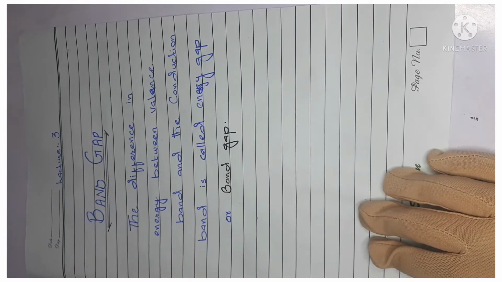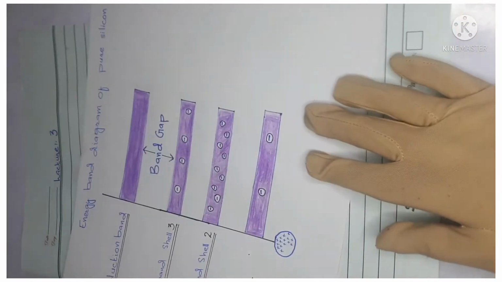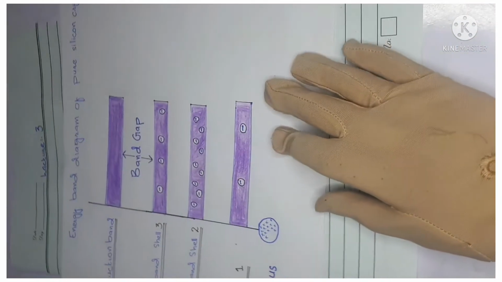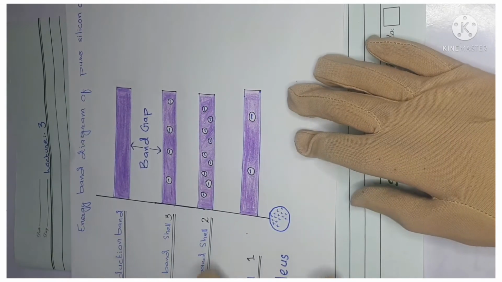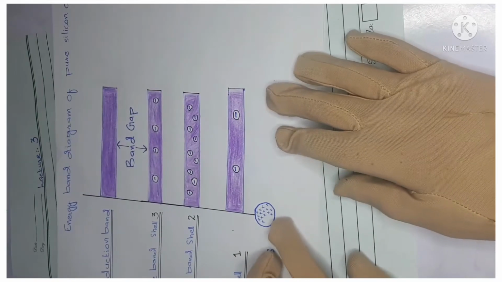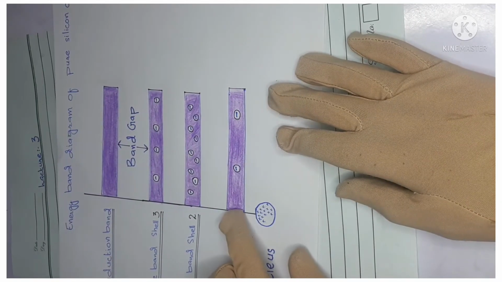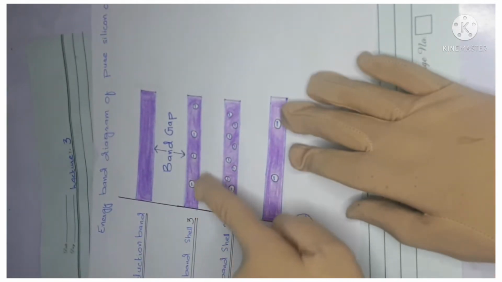For example, here we have a silicon atom. As we have learned, this is the nucleus, this is the first shell, this is the second, this is the third. This is what is known as the valence band.